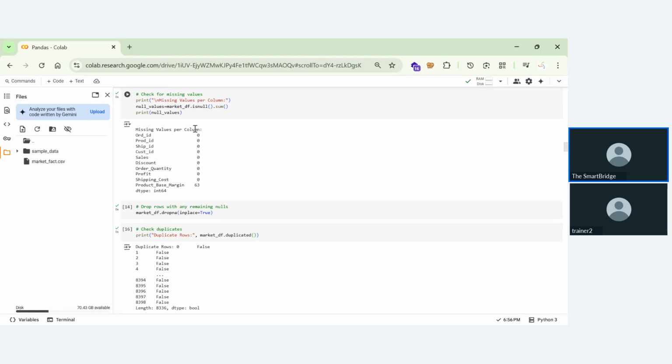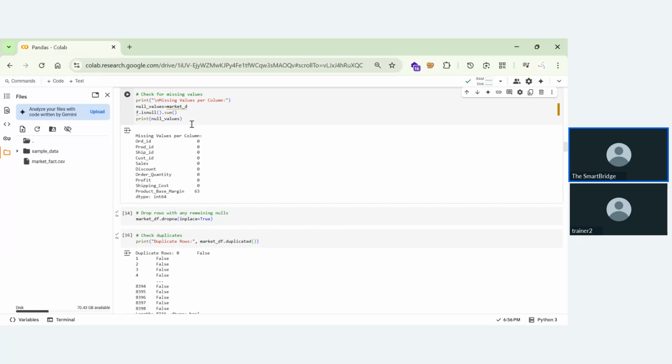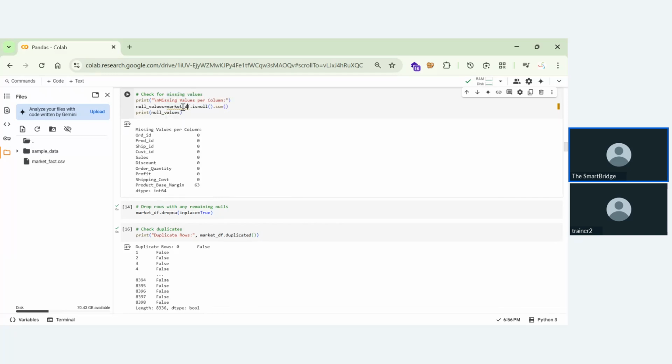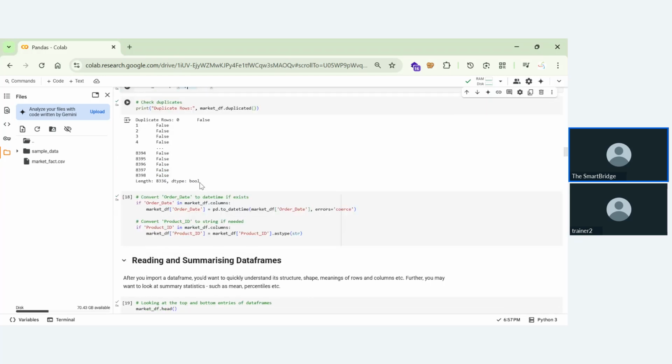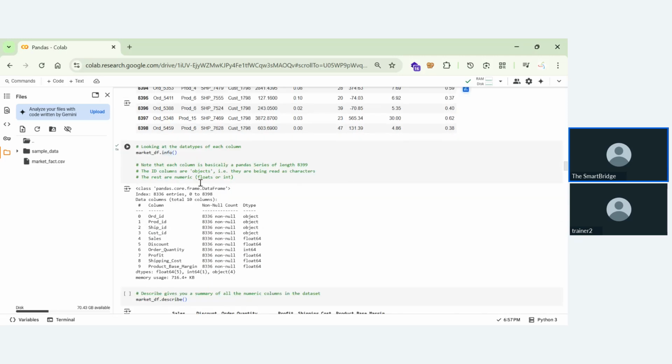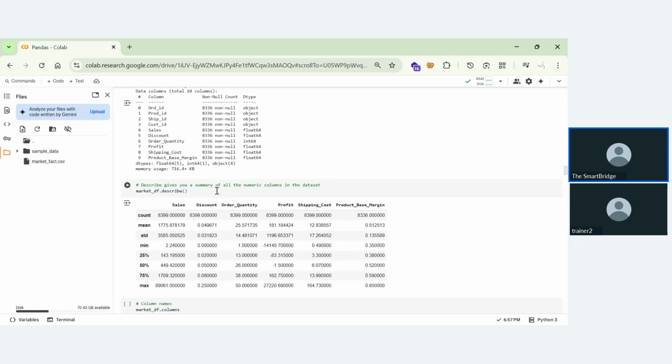Before, when you clicked on this is null and ran it, you got some null values in the product based margin. But the next step, what we have done, is a process where we have dropped all the null values. So after running this cell, when you go back and run this cell again, you'll see that the product based margin has 0 null values. That is what you are seeing here, that you're having no null values.